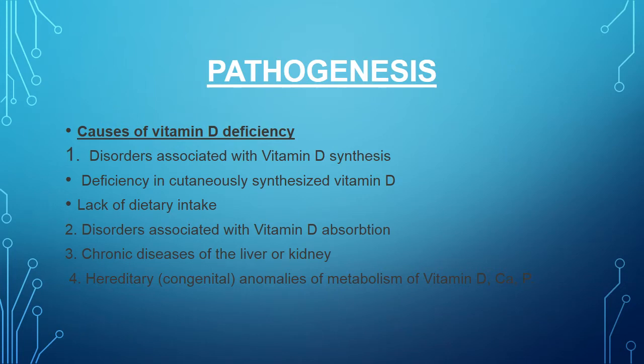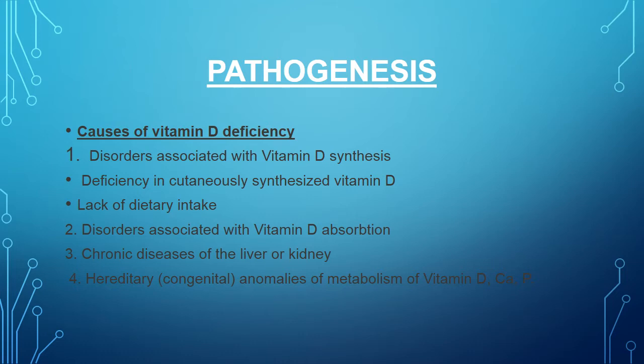Pathogenesis. What are the causes of vitamin D deficiency? First is disorders associated with vitamin D synthesis, which is deficiency in cutaneously synthesized vitamin D, which is the skin, and lack of dietary intake. The second is disorders associated with vitamin D absorption.